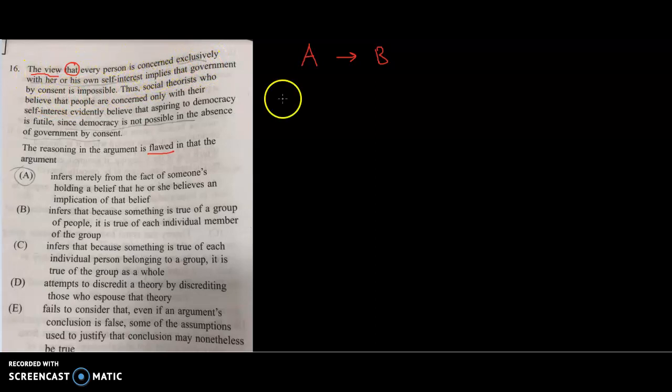Okay, so I'm just going to put something down here. We make this statement about the view, and I'll put exclusive self-interest. I'm going to just put ESI. But whatever. We have this sort of view, and then they have this word here, implies. That's just code for what this leads to. So it implies what? If I hold this view, what happens? Government by consent is impossible.